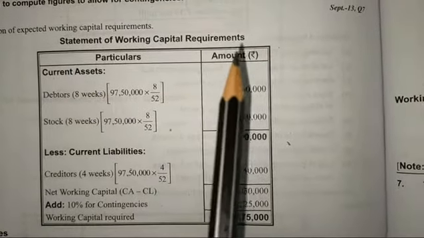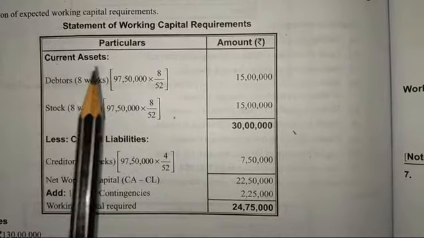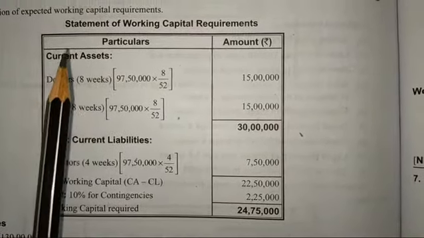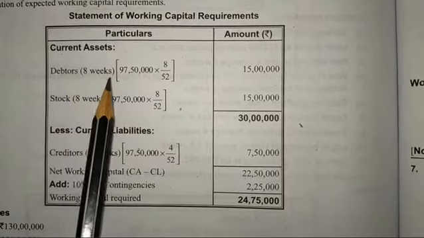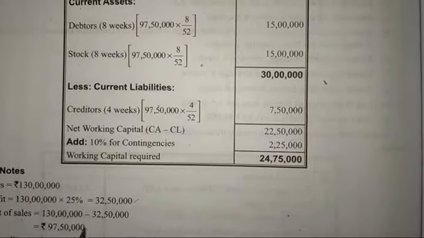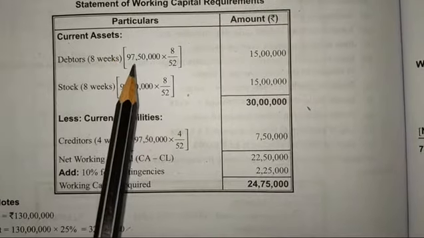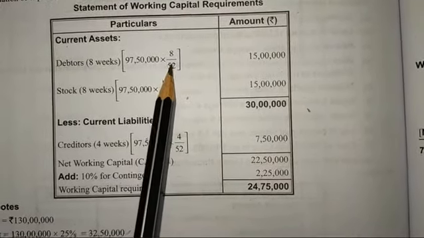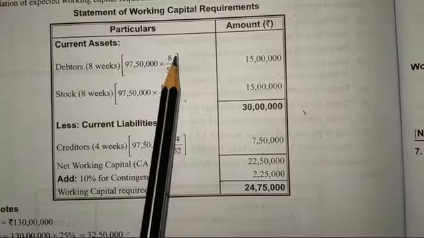Statement of working capital requirement, particulars, amount. In this way, we will start with current assets. The first one we need to write is current assets. Under current assets, first one, debtors. Debtors are of 8 weeks. We found this amount in the working notes, 97 lakhs 50,000, into 8 by 52. 8 is 8 weeks.